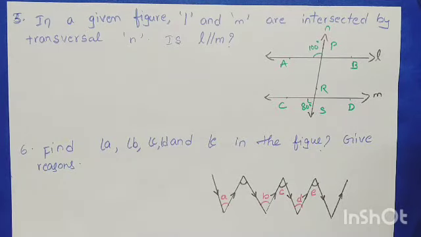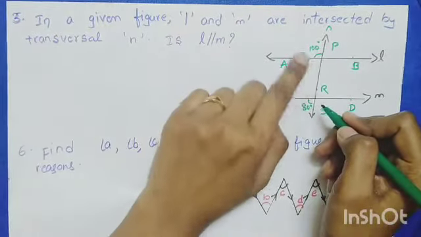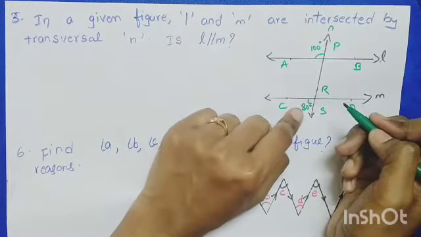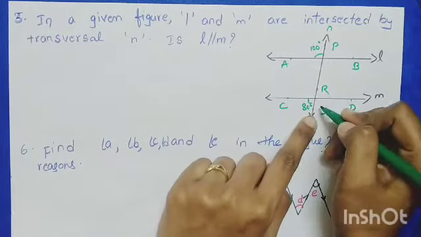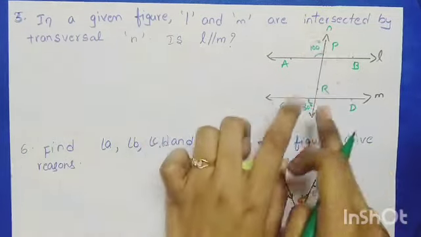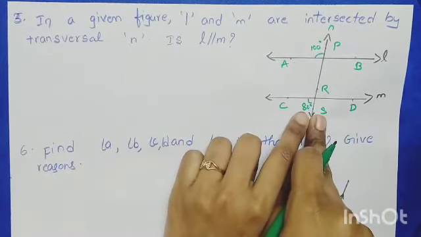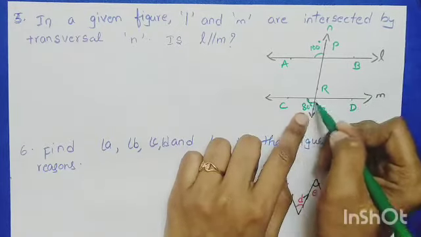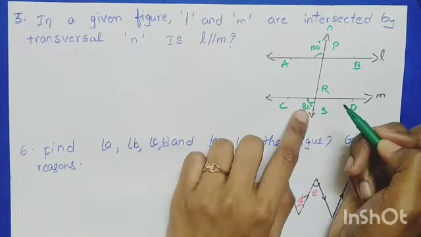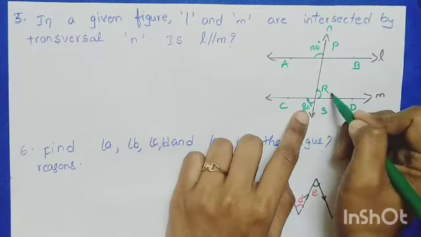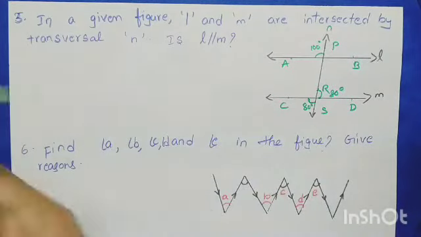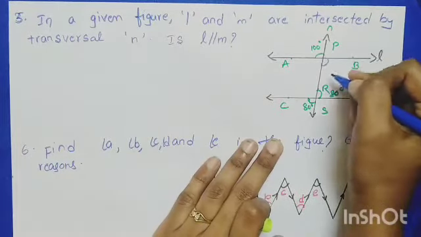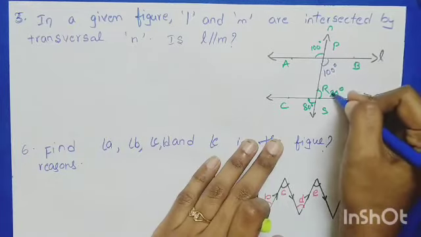So I want to choose the sum of interior angles. Already we know that these are exterior angles. And we know one more thing, vertically opposite angles, no? See here, if it is 80 degrees, then it is also 80, na? If it is 100, because it is vertically opposite, then it is also 100, right?